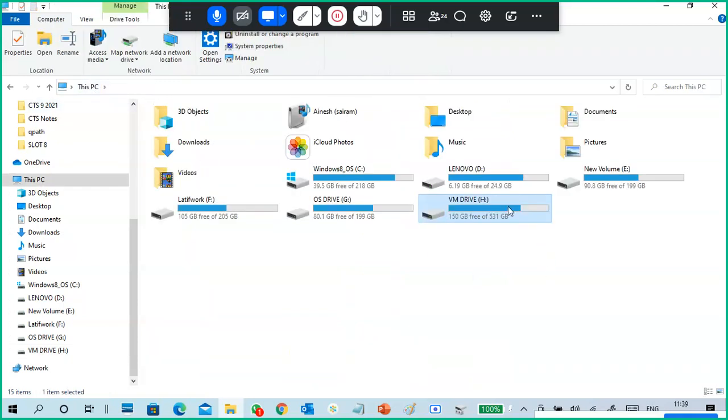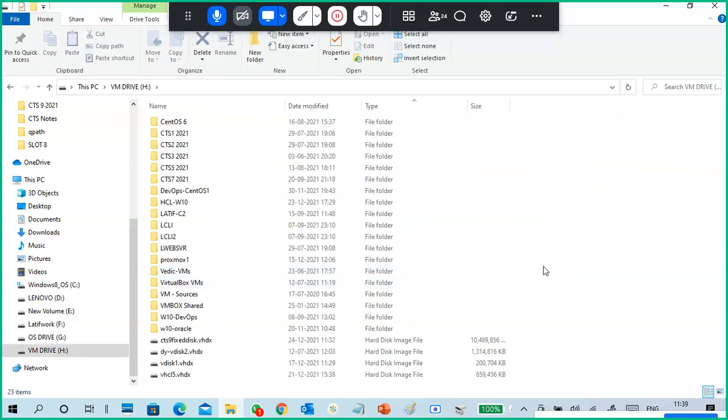Initially it was 160 GB, now it shows 150 GB. So that is a fixed hard disk.